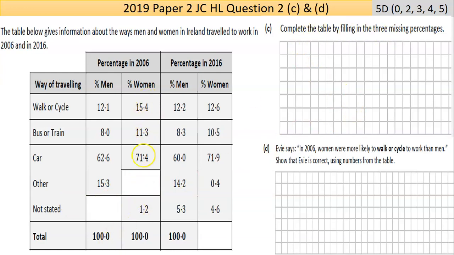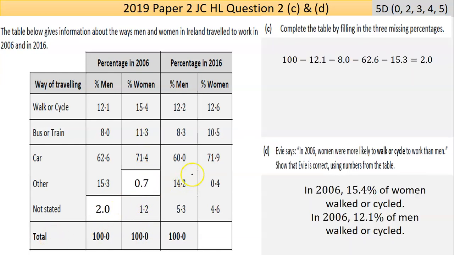So this should all add to 100. You're going to take 15.4 plus 11.3 plus 71.4 plus 1.2 away from 100. That's going to give you the missing figure. I've shown one sample calculation there just to show what I've done. Actually, I've done the sample calculation for this one here.